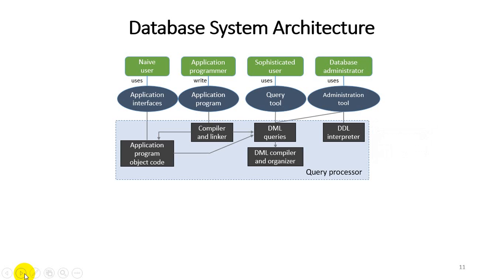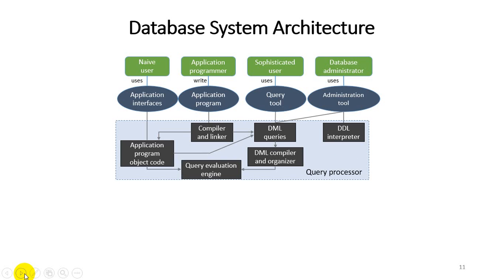Next, for DML queries, the DML compiler and organizer maintain all the DML queries. It translates DML statements into lower level instructions that the query evaluation engine understands. Whatever requests the end user performs, they are converted into lower level instructions understood by the evaluation engine.